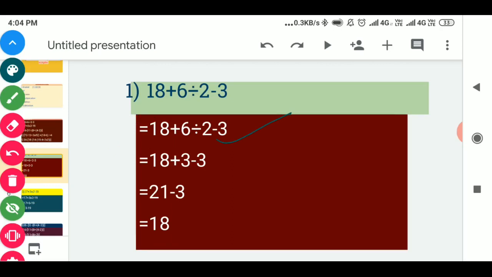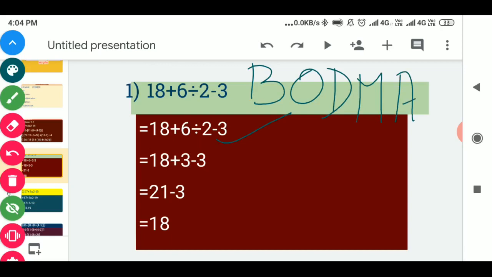In the second step we will apply the rule of BODMAS as we have discussed earlier. According to BODMAS, first B is given, that means bracket, but in this question there is no bracket, so we will not apply B. Next is O, that means of, and in this question of is not given, so we will not apply it.